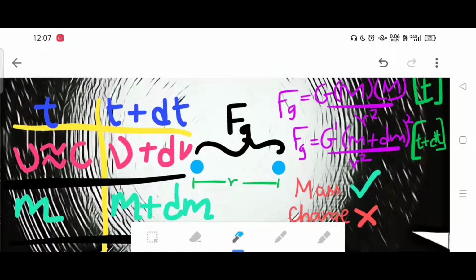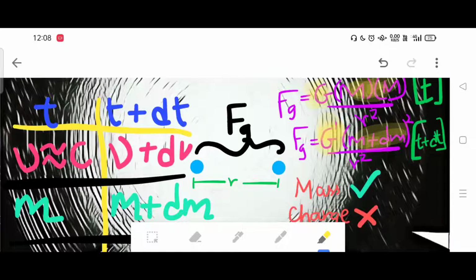Now if you notice here, the particles have mass m at time t and m plus dm at time t plus dt. That means their mass has increased, but the force is constant. In order to keep the force constant, this G should be less than this G, because m is less here and more here. So G should be less here and more here in order to keep the force constant.